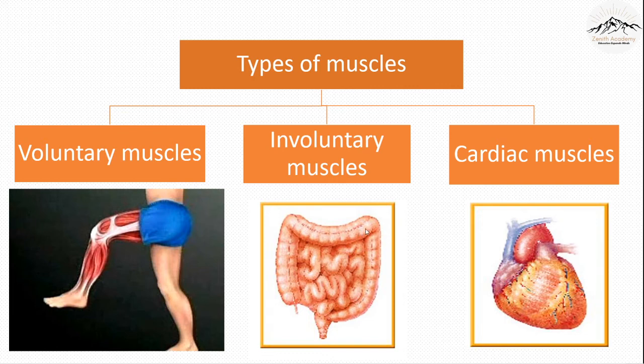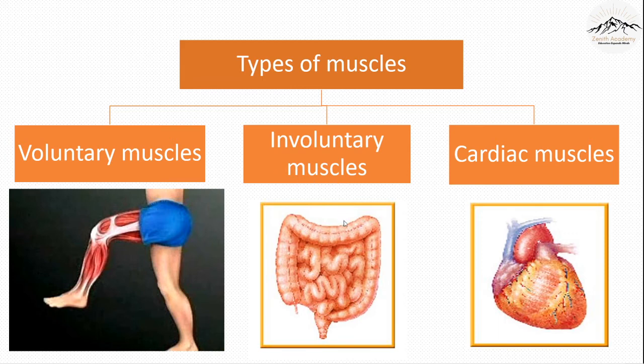Involuntary muscles are not attached to the skeleton and their function is not in our control. Voluntary means something we can control and involuntary means something we have no control over.